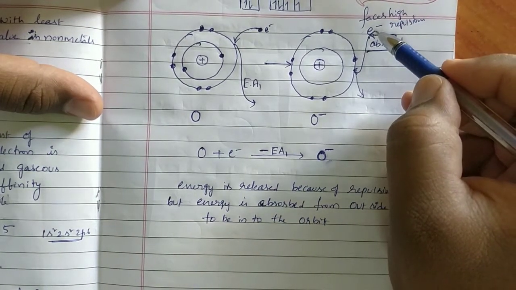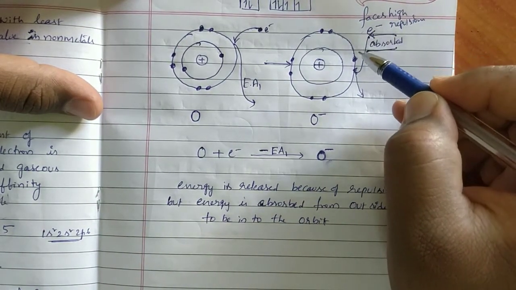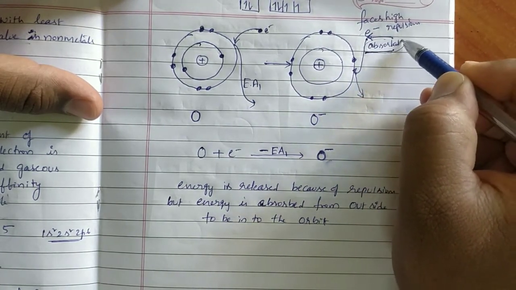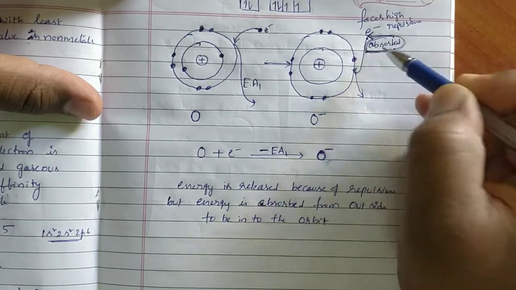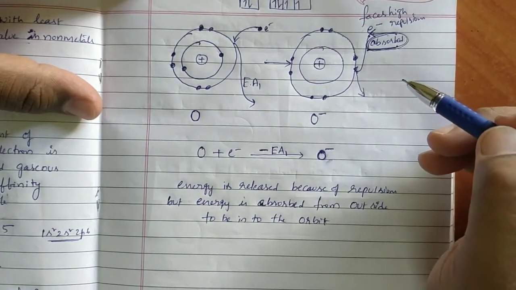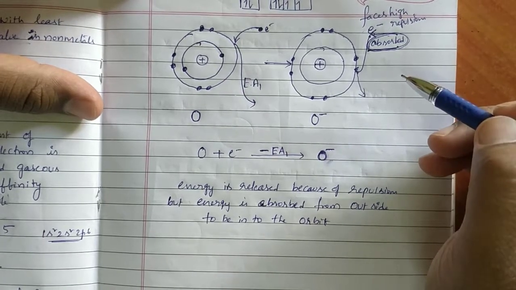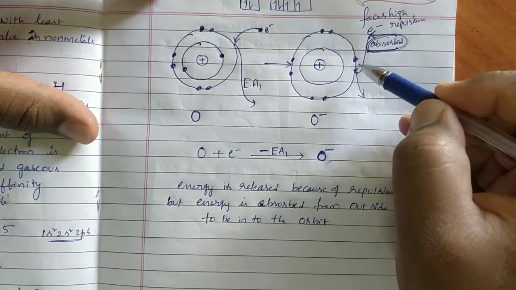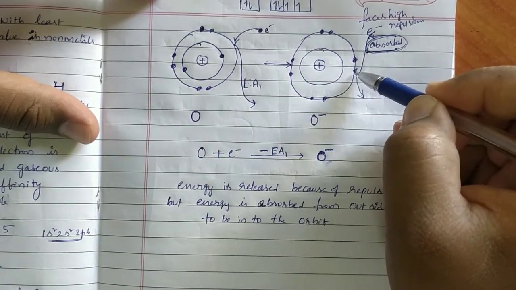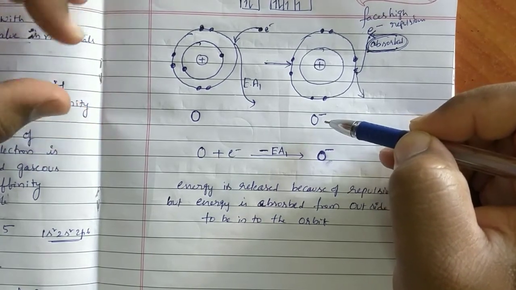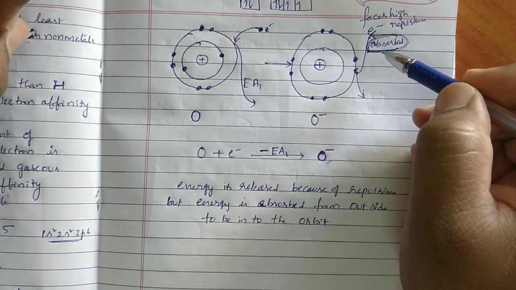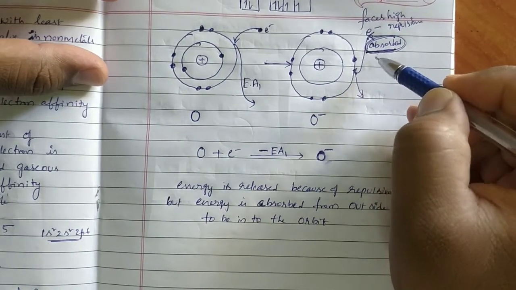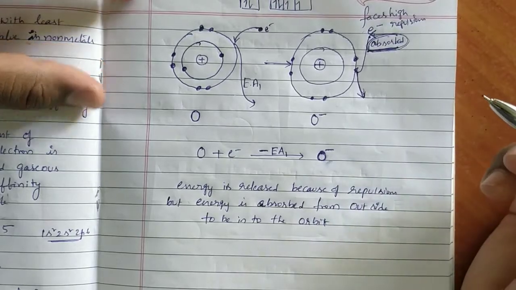But to make this electron enter O minus, we need to supply a very high amount of energy. Are you understanding? To make the electron enter the outermost shell of O minus, we need to supply more energy. That means the energy absorbed is greater than the energy released.